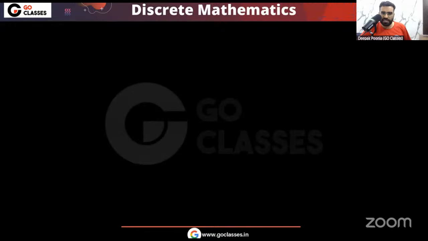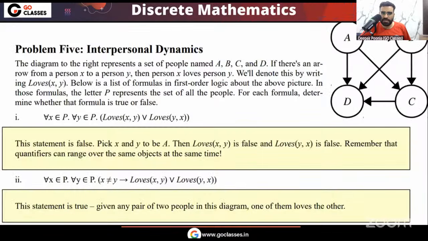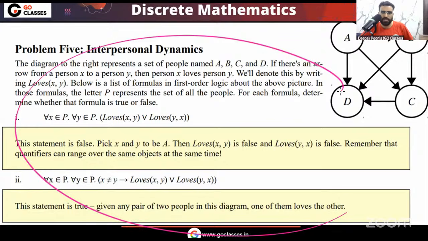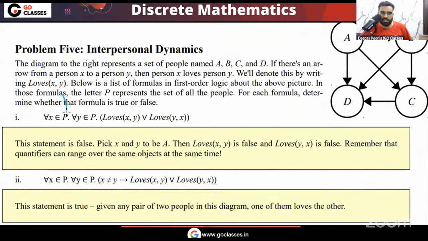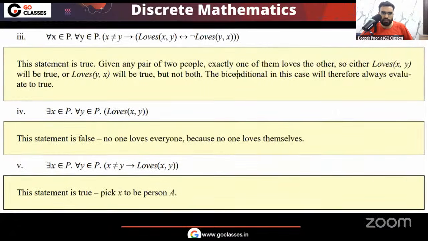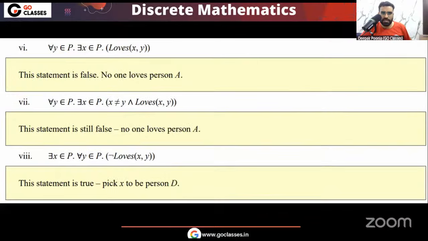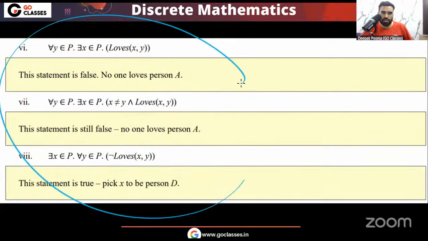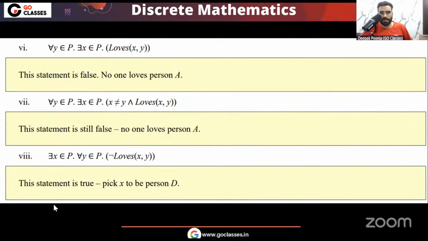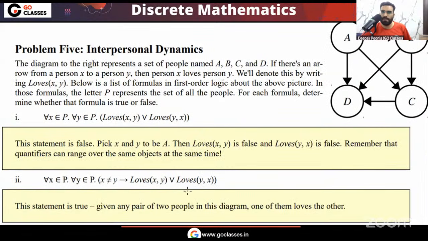Now, Stanford has given official answers also. So you can pause and you can read this. You can see this is the explanation of the first and second question. This is the official Stanford explanation of the third, fourth, fifth. This is the official Stanford explanation of the sixth, seventh, eighth. You can see the answer is also given, the explanation is also given. Okay, so you can read it yourself. You can pause the video, you can read it yourself. But we have done the complete analysis of this question.